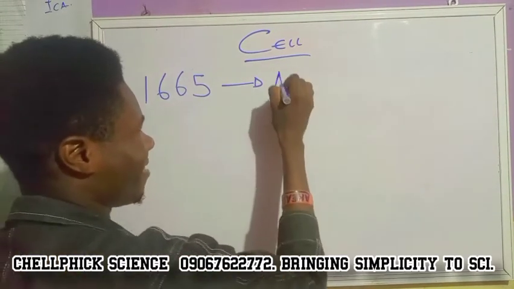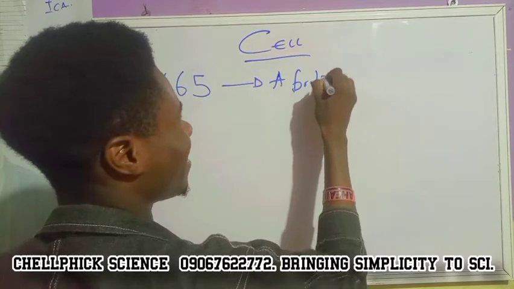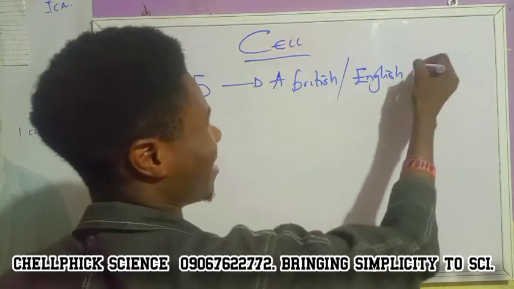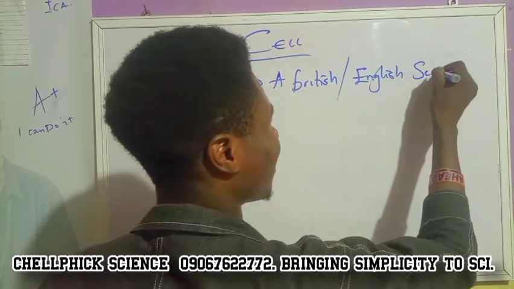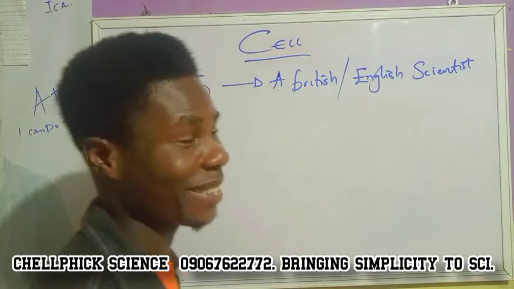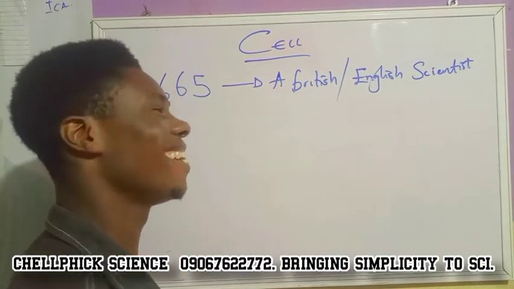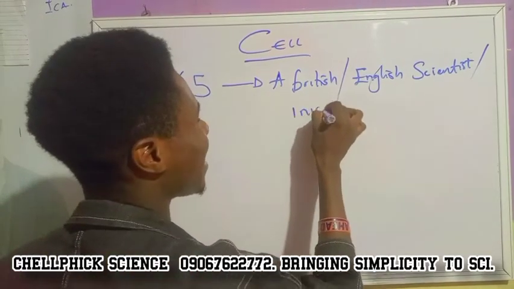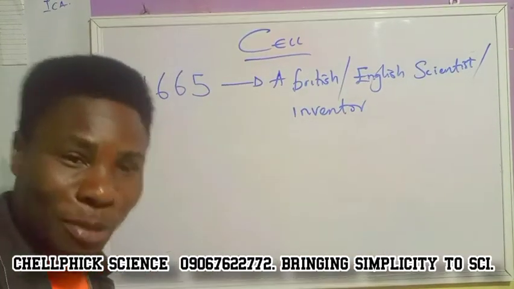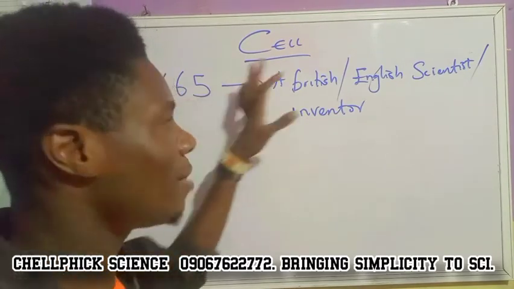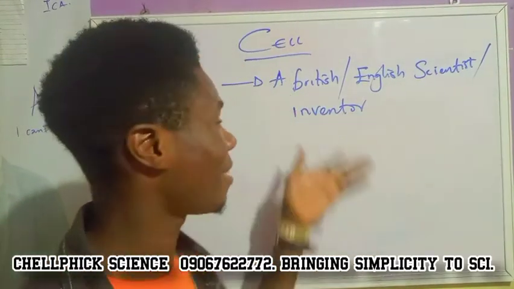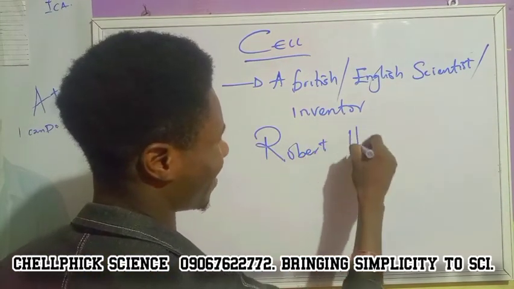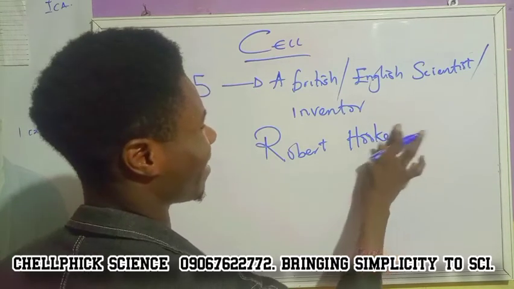A British scientist, like some textbooks will say, an English scientist. I've actually read a lot of books concerning this. Some textbooks will tell you that the man is not just an ordinary scientist, that he's also an inventor. That is, he used to produce something. So a British scientist or English scientist or an inventor called Robert Hooke. Robert Hooke is actually a great man and hero.